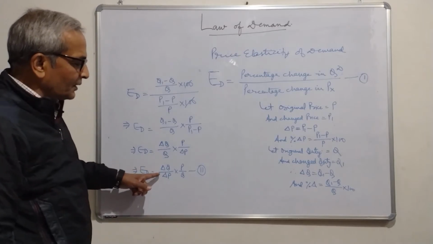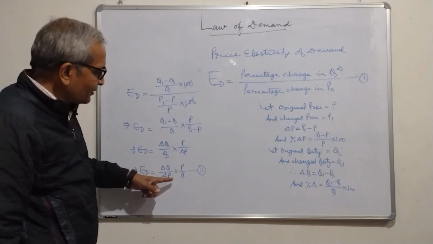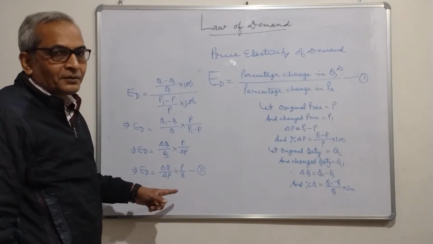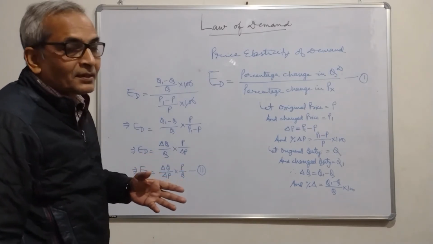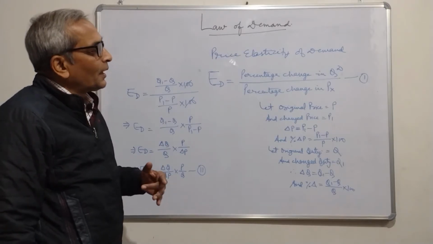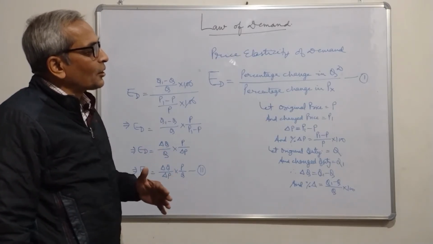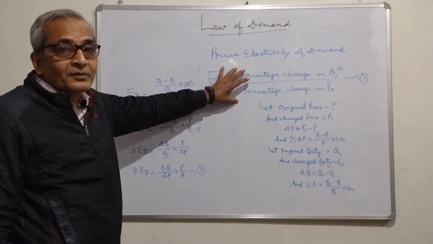This is change in quantity, this is change in price, this is original price and this is original quantity. So we find numericals in this chapter, and in numericals, the data or figure that is given is either in percentage terms or in numbers.